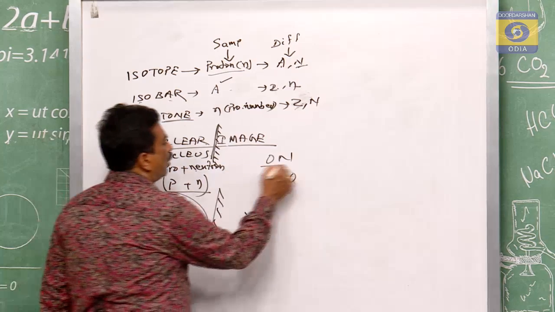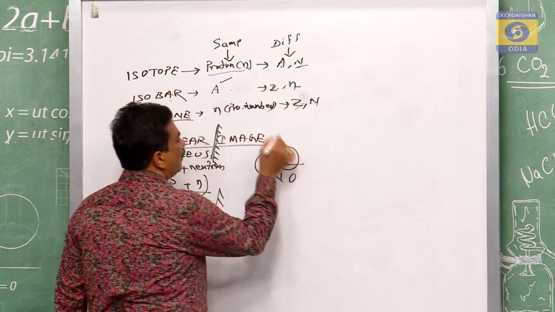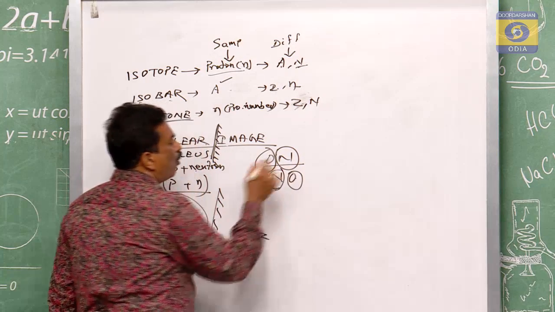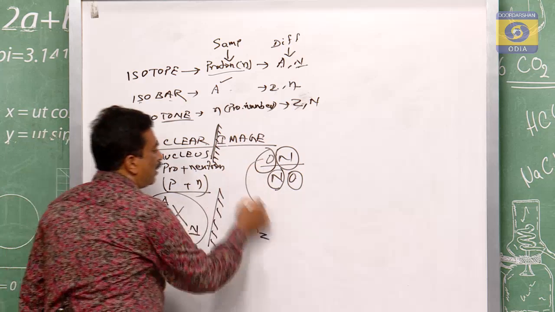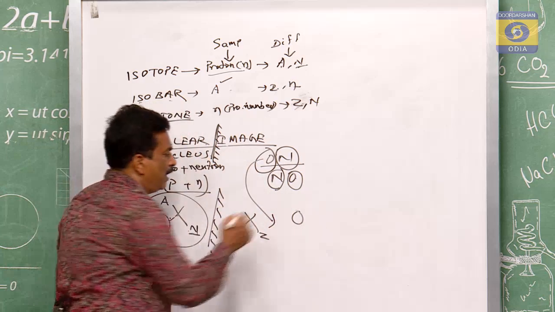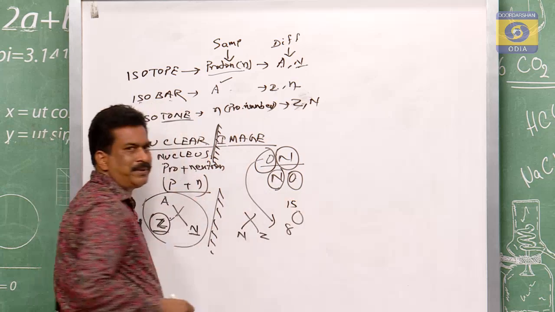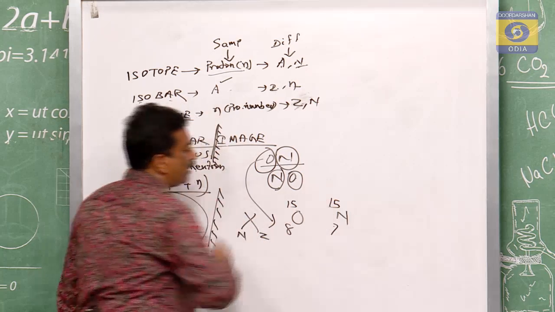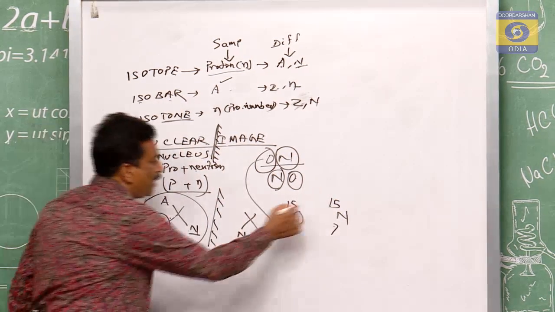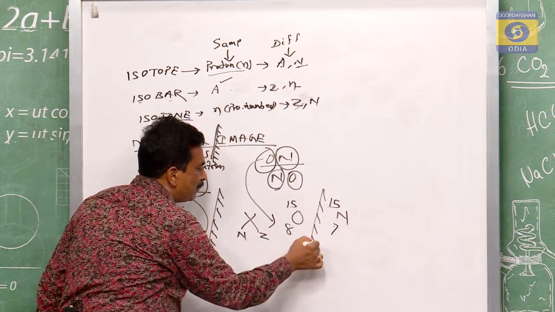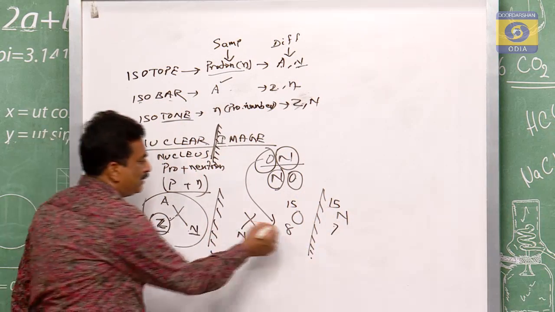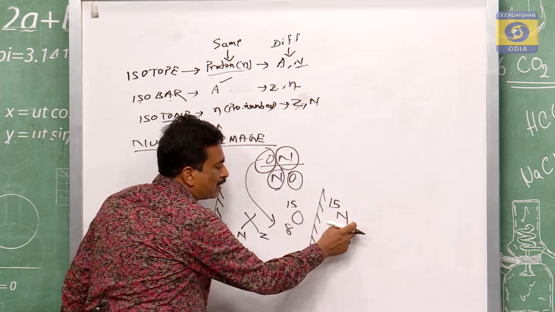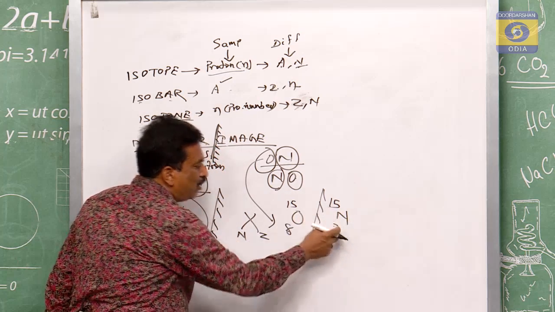If it is ON, O means oxygen, N means nitrogen. If you remember it as NO, then N is nitrogen, O is oxygen. For the oxygen, that is O, this is the 8, this is the 15. Another one is N, nitrogen, that is the 7 with the 15. And if a mirror is there, as I said, then what will happen? This 8 means this is the proton.